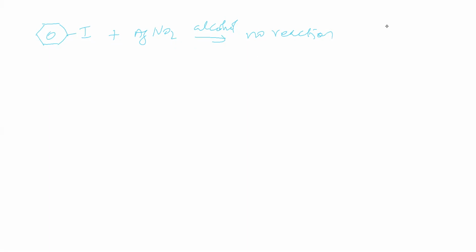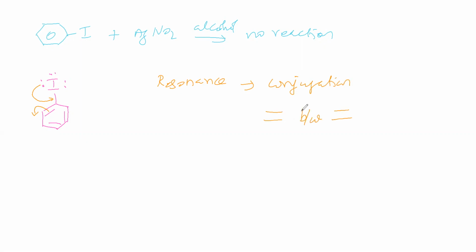Now we will take this iodobenzene. This iodine has 3 lone pairs. So here what is happening is, this lone pair is shifting towards this carbon, this bond is shifting to this place. That means resonance. When is resonance possible? If conjugation is there. So resonance is possible when conjugation is present. Conjugation means between what? Between unsaturation, between double bonds, between a double bond and a triple bond.